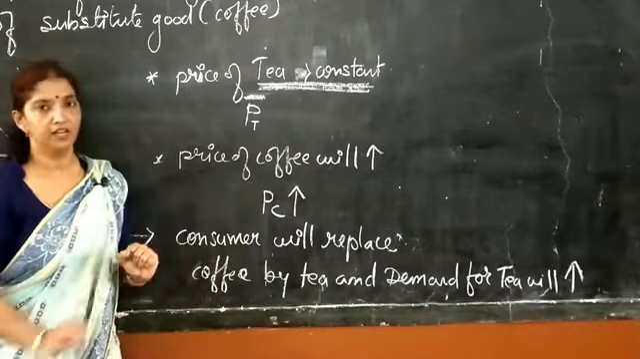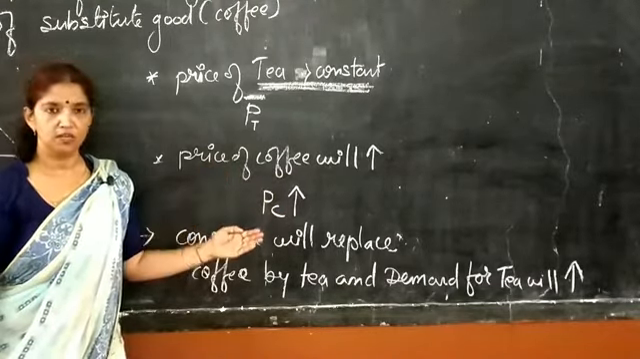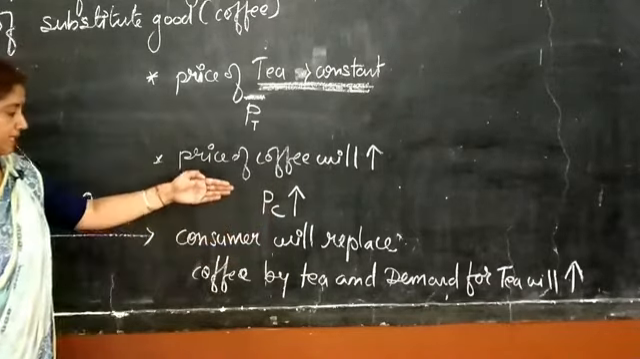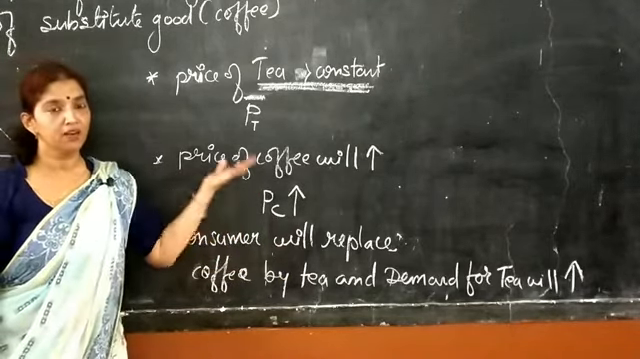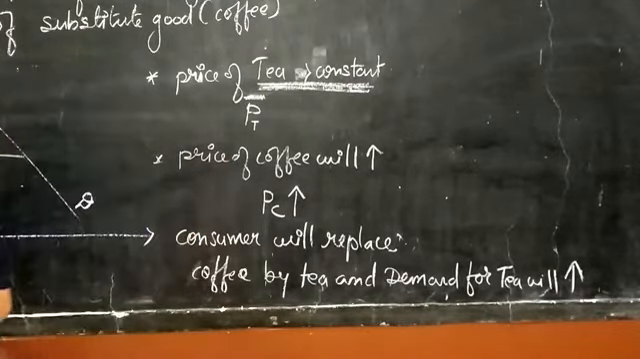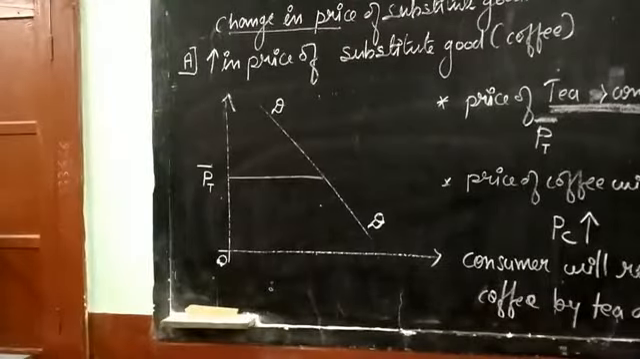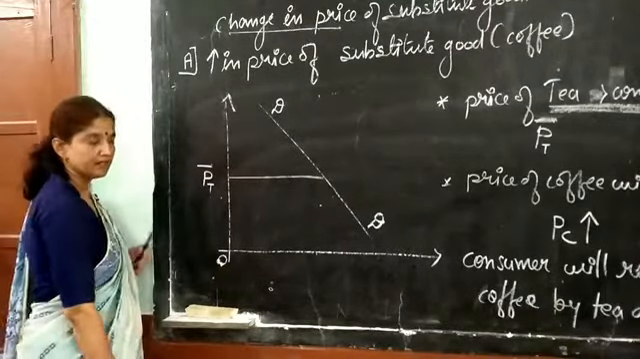Okay, in that condition, if the price of coffee is raised, in that case consumers in the market will replace coffee by tea, and consumers raise the demand for tea. That's why the demand for tea will increase, and the demand curve will be shifted forward. Assume that this is our demand curve.